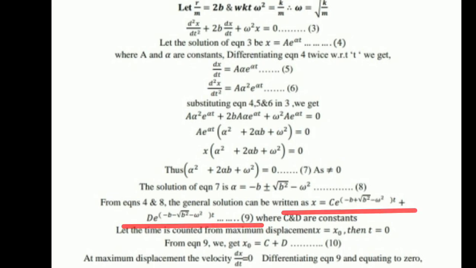Then we can write x naught equals C plus D, because at maximum displacement t becomes 0. Whatever is multiplied with t will become 0, and e raised to 0 is nothing but 1. So ultimately x naught equals C plus D. Take it as equation number 10.